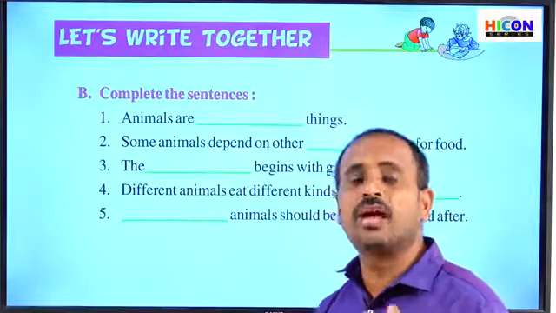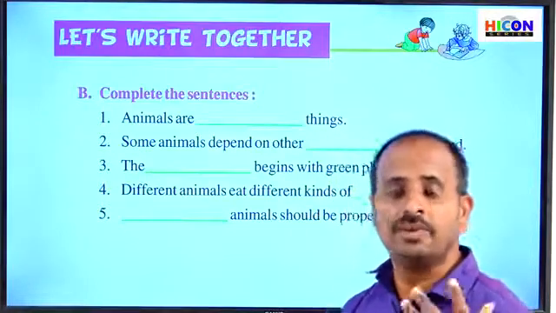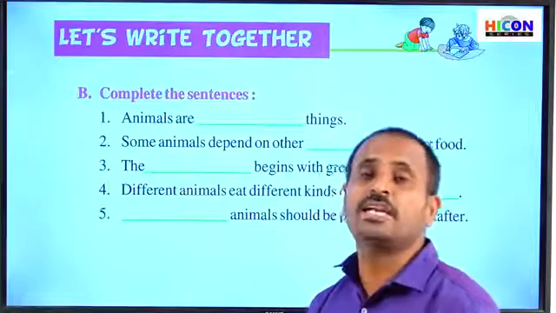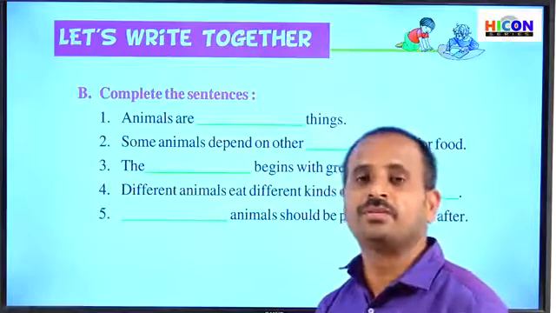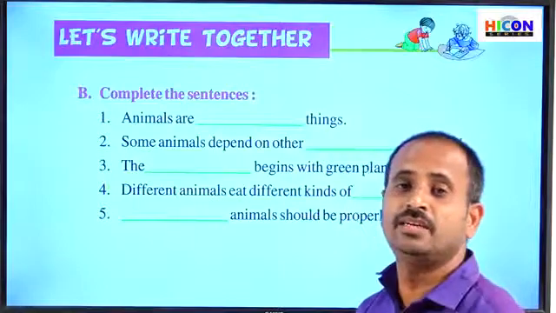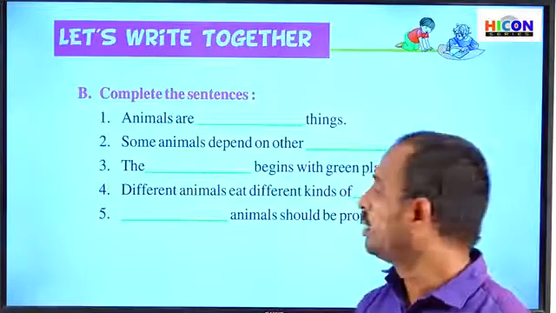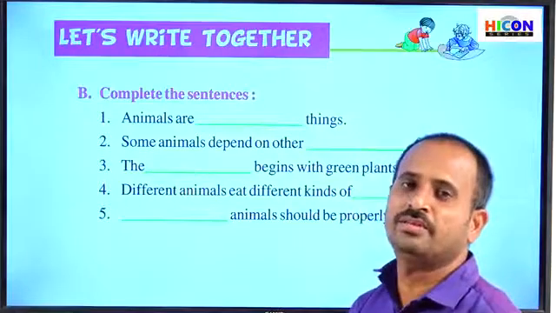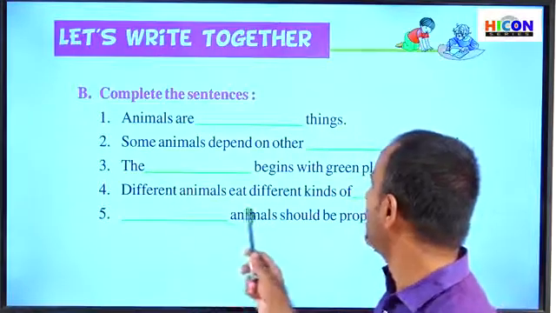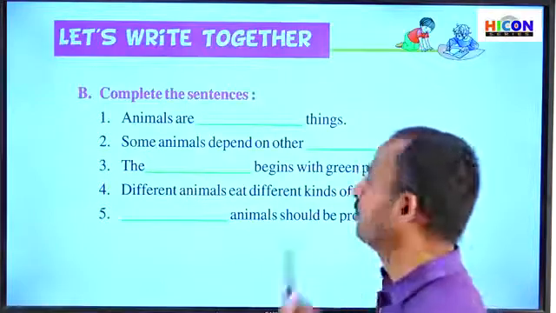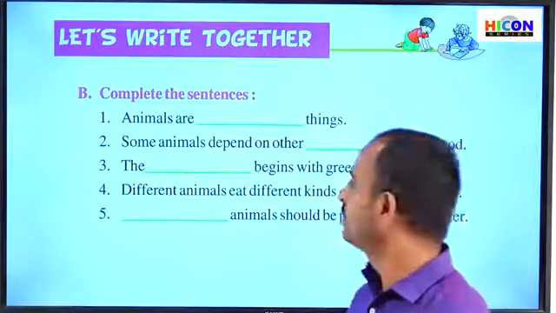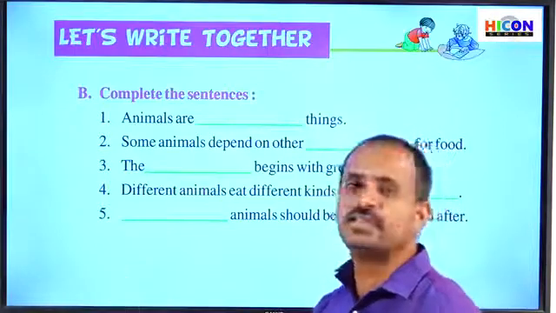For example, carnivorous animals eat the flesh of other animals, whereas herbivorous animals eat plants and grass. Omnivorous animals eat both plants and the flesh of other animals. So this means different animals eat different kinds of food. The correct answer for the fourth sentence is food. So children, see the fifth sentence here.